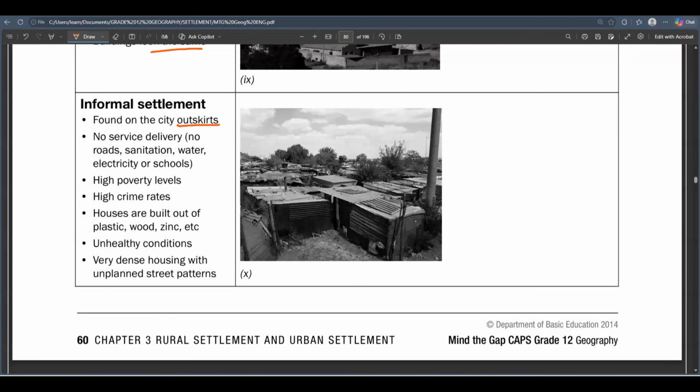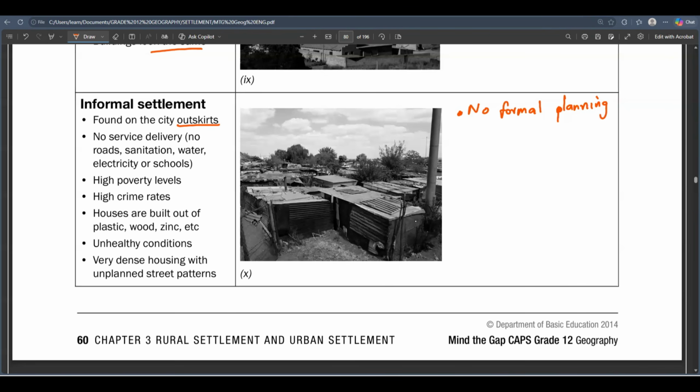Why do we call them informal settlements? It's because the houses are not built with any planning. There is no formal planning in the informal settlements. They usually use their own materials to just build a house. You don't use bricks there, unlike the low-income residential area, where the RDPs are built using some bricks and whatnot.